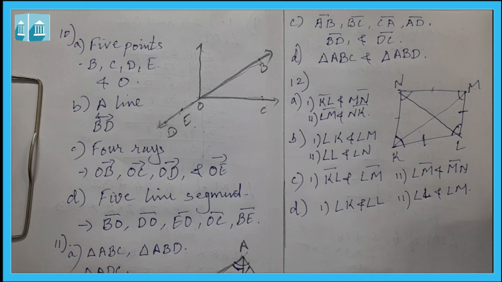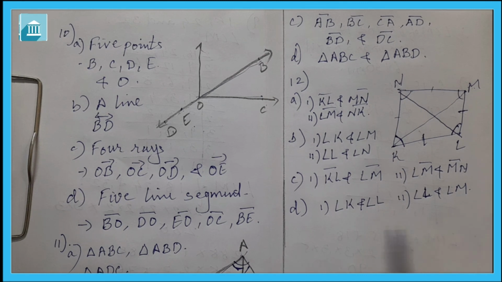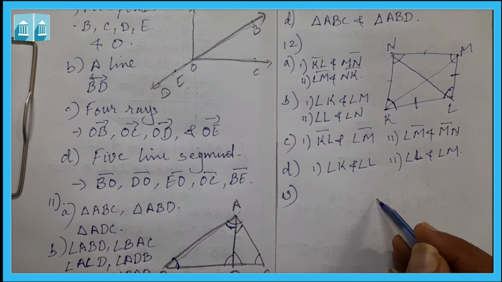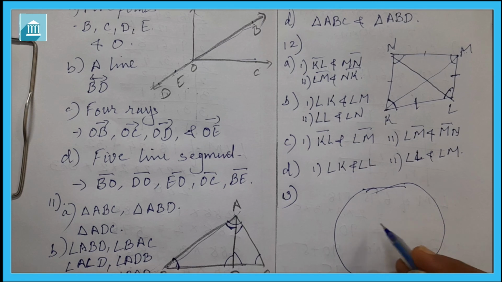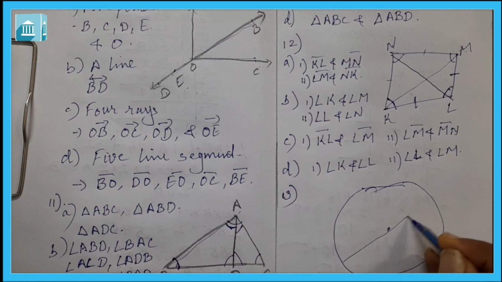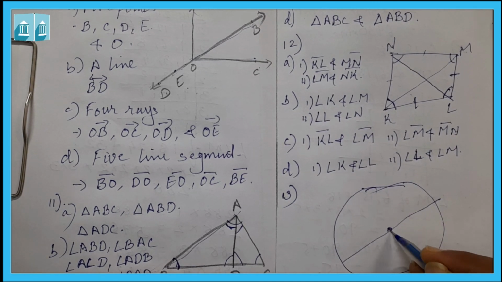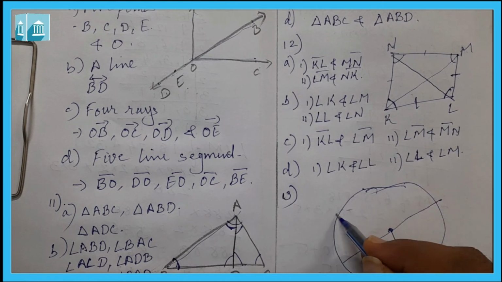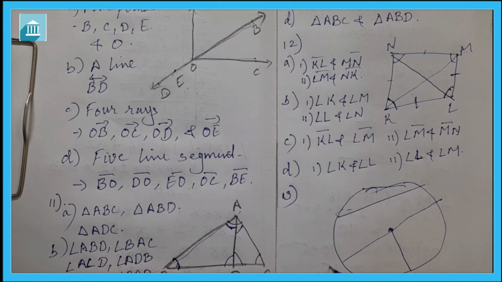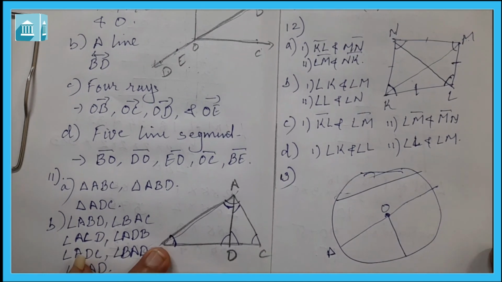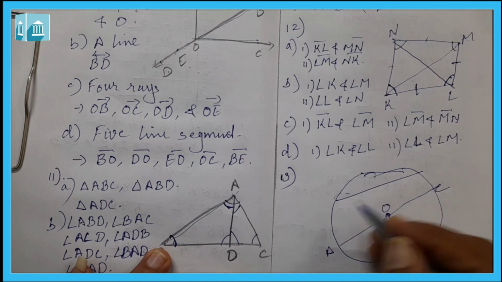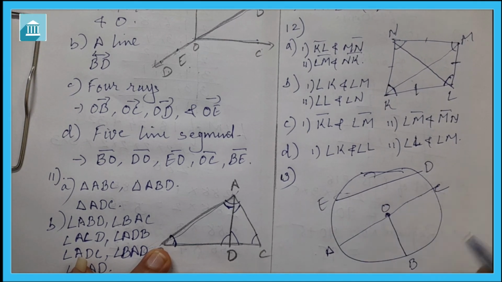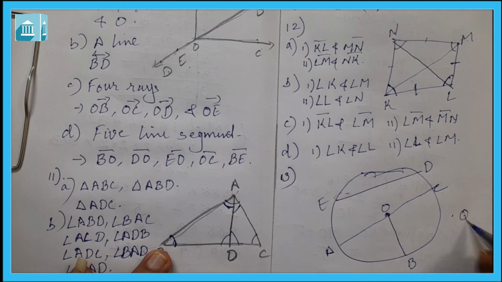Now let us see question number 13. From the figure, identify the center of the circle. Here in 13 one circle is given like this, and here it is the center. Lines are given like this, with points A, O, B, C, E, D, and here it is Q.